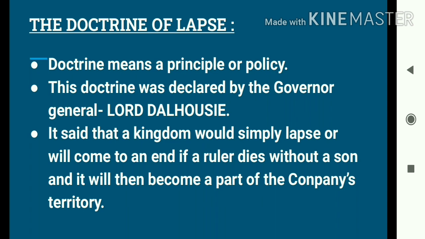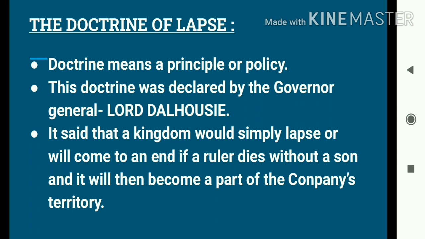So students, there comes the ultimate move, or you can say the master stroke of the East India Company. The company introduced a policy or a principle which is known as the doctrine of lapse. Doctrine means some kind of a policy or a principle or a scheme which was introduced by the British. This doctrine was introduced at the time when the Governor General of British India was Lord Dalhousie.